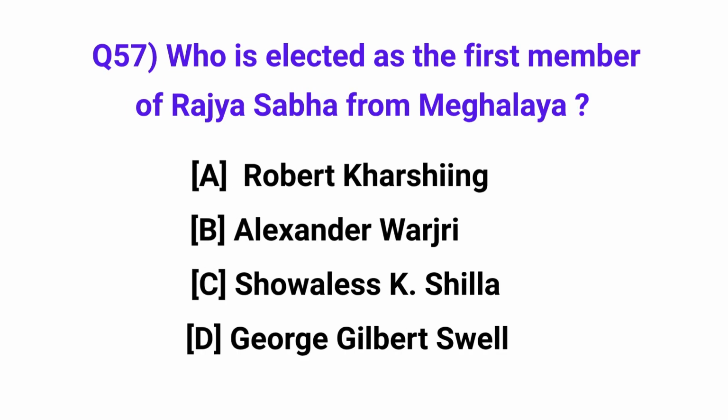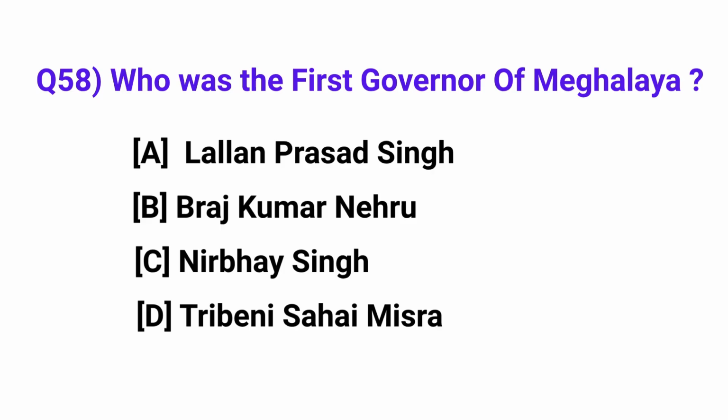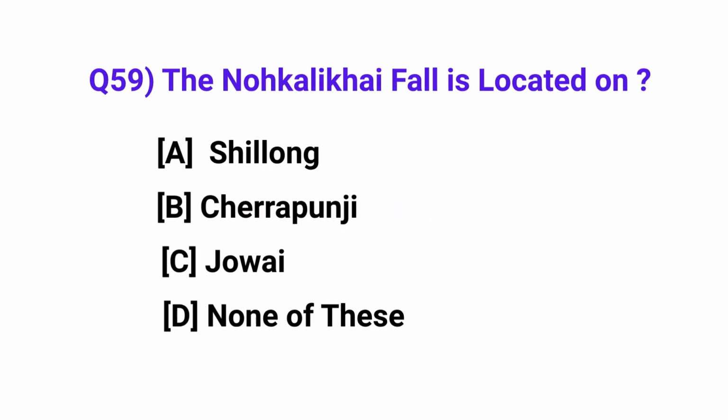Who was elected as the first member of Rajya Sabha from Meghalaya? Answer: Shawales K. Shilla. Who was the first governor of Meghalaya? Answer: Braj Kumar Nehru. The Nohkalikai Falls is located in? Answer: Cherrapunji.